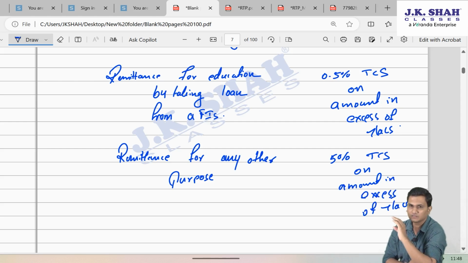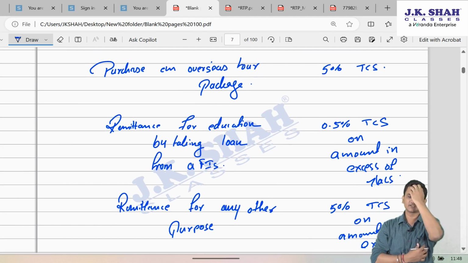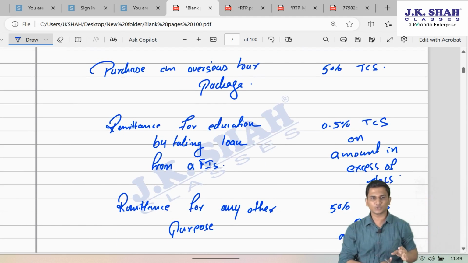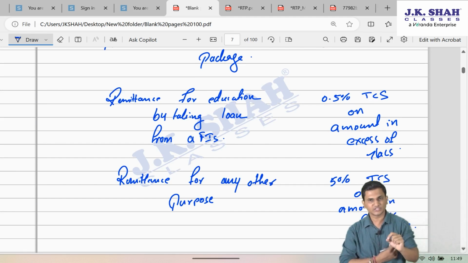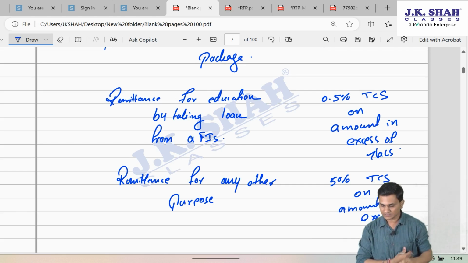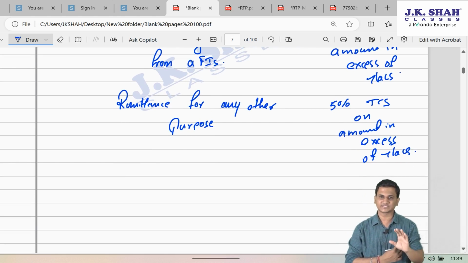So these were the earlier provisions, wherein purchases for overseas tour package, there was 5% TCS without any threshold. Remittance for education by taking a loan from a financial institution, 0.5% TCS on amount in excess of 7 lakh. Remittance for any other purpose, again 5% TCS on amount in excess of 7 lakh.